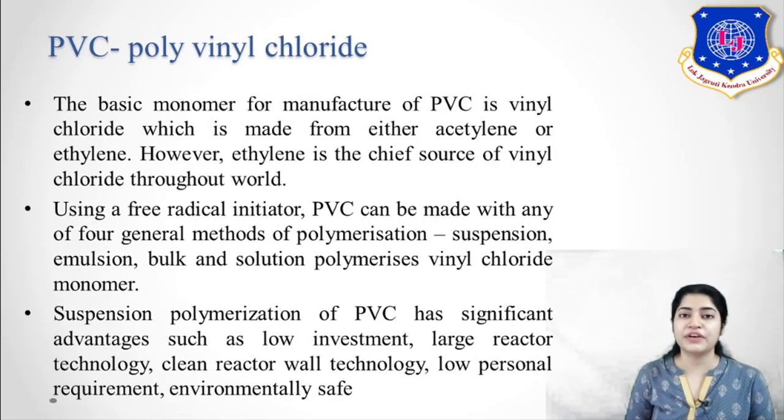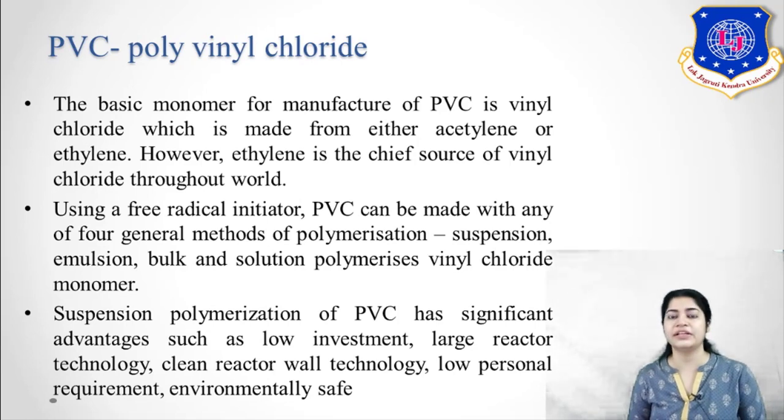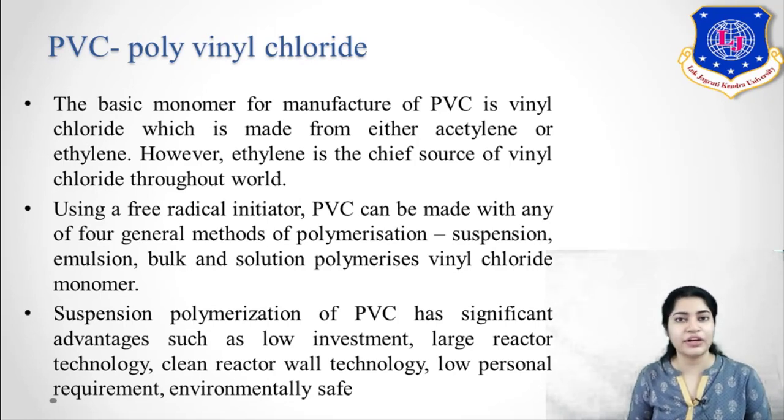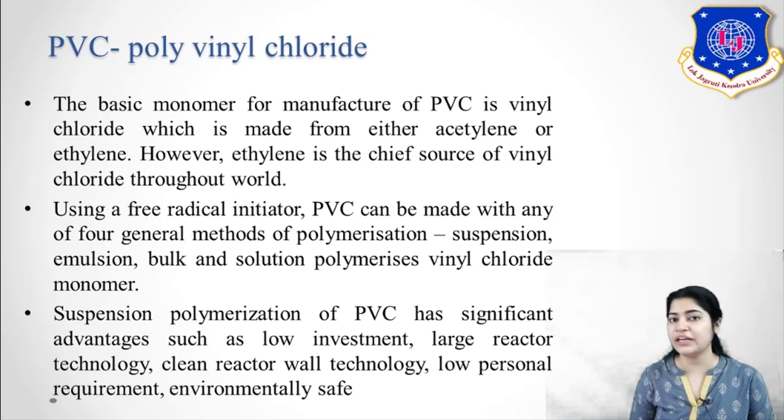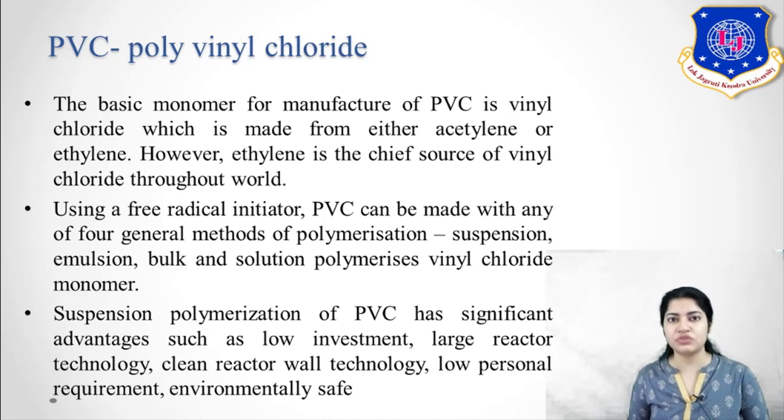Now, the first thermoplastic polymer here is PVC, called polyvinyl chloride. The basic monomer is vinyl chloride. We studied in a few lectures ago how vinyl chloride is made: it is made from acetylene or ethylene, and ethylene is the major source. The reaction is a free radical addition reaction, so using a free radical initiator, PVC can be made with any of the general methods of polymerization: emulsion, bulk, solution.